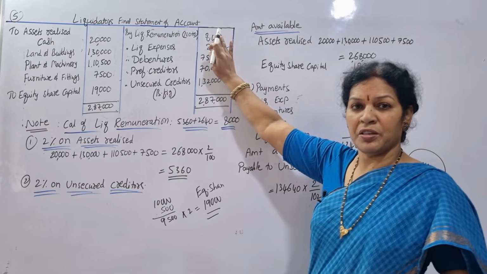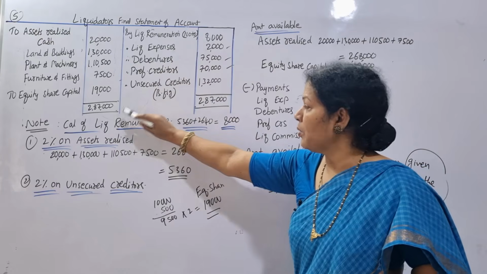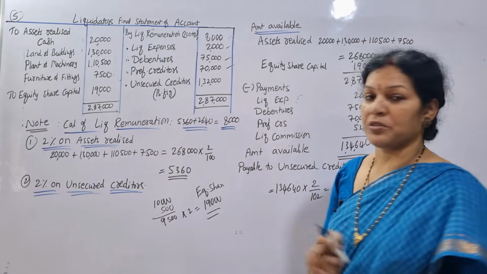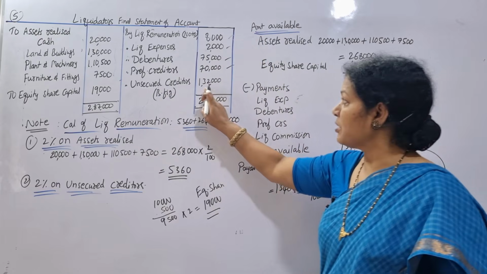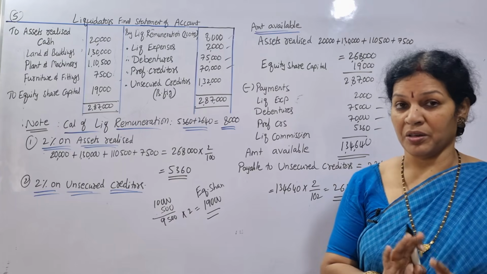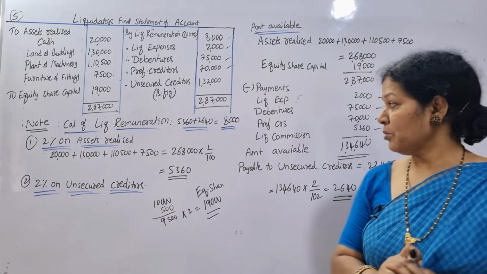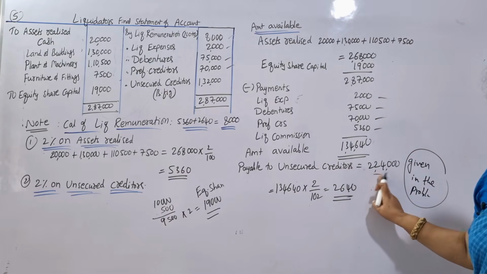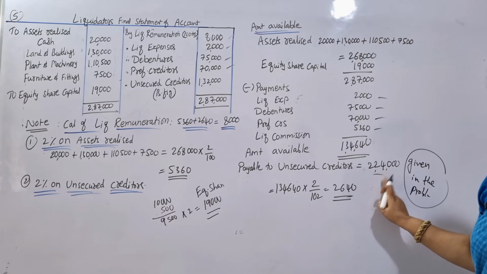So once you get the remuneration, then 2,87,000 minus all these four amounts, we are getting a balancing figure of 1,32,000. But what is the amount of unsecured creditors? Unsecured creditors are 2,24,000. It is given in the problem.